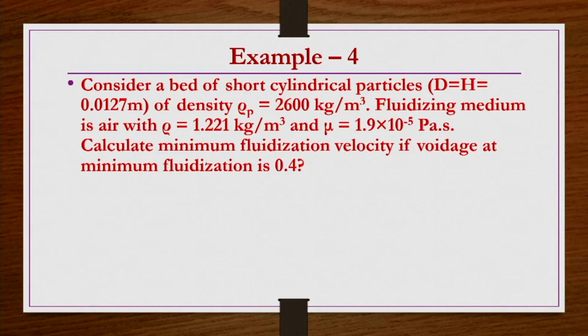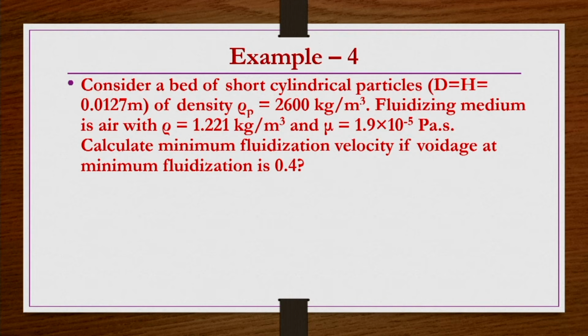Okay. Now, we take another example problem, quite similar, but here we use short cylindrical particles where d and h of the cylindrical particle are equal to each other, and that value is 0.0127 meters. Density of the particle is given, fluidizing medium is air, density of air and viscosity of air are also given. The minimum fluidization velocity has to be found if the voidage at minimum fluidization condition is 0.4. Everything is known here, but the particle is not a spherical particle.